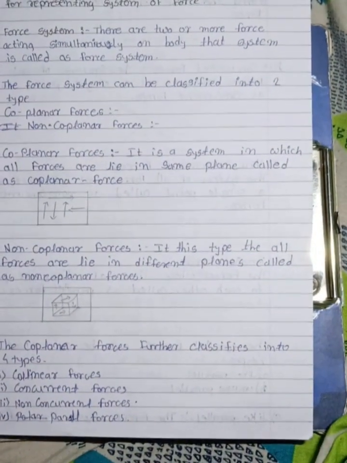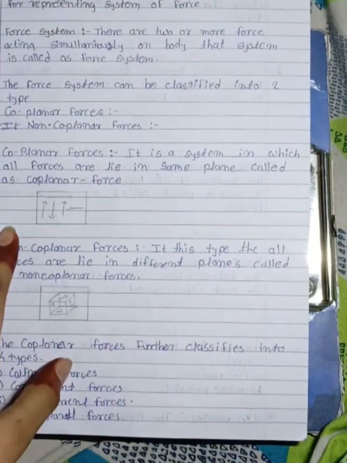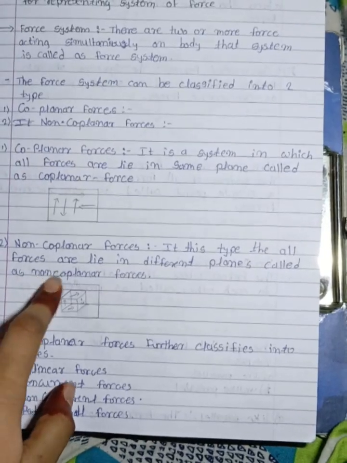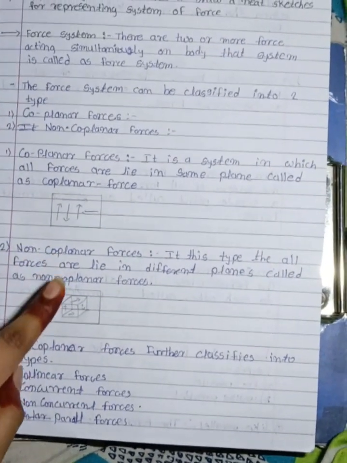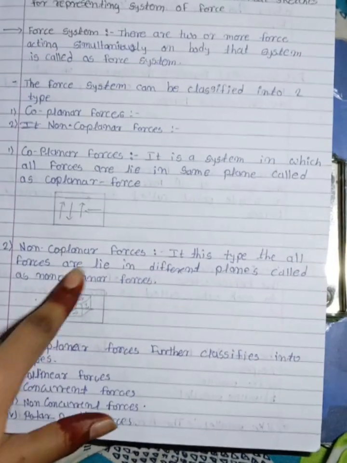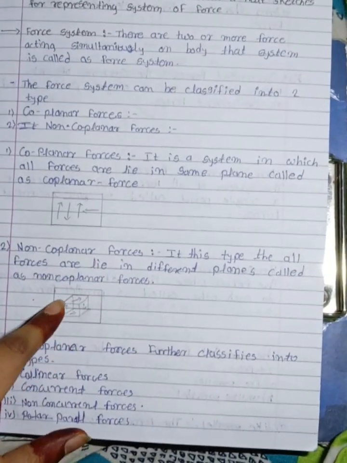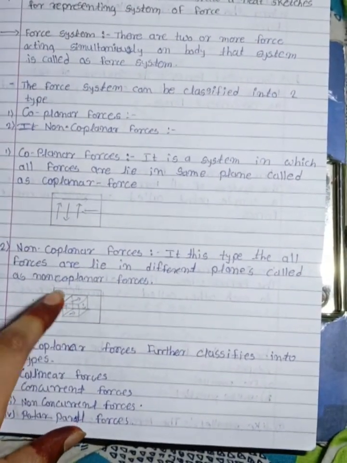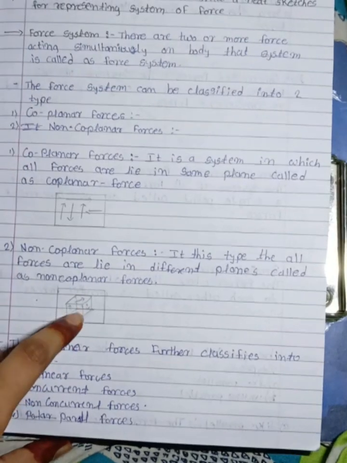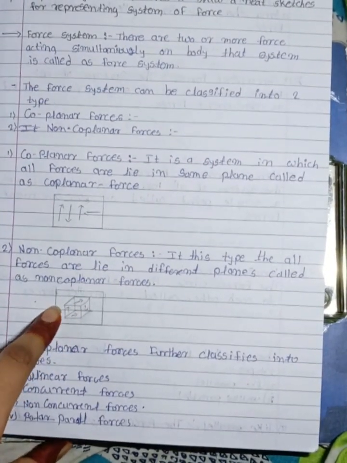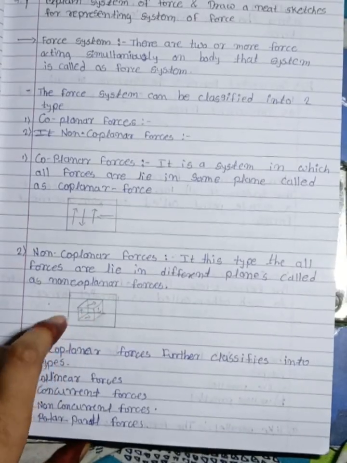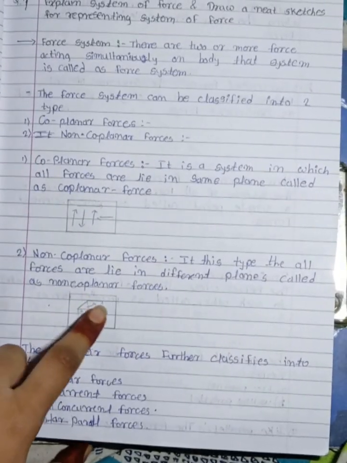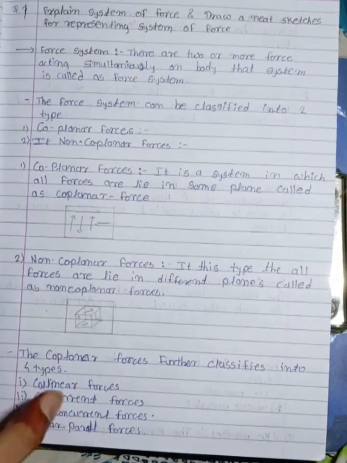In a non-coplanar force system, all forces lie in different planes. Means in a non-coplanar force system, all forces are in different planes. This is a cube. In this cube, there are separate planes. In this cube, all forces are in different planes.